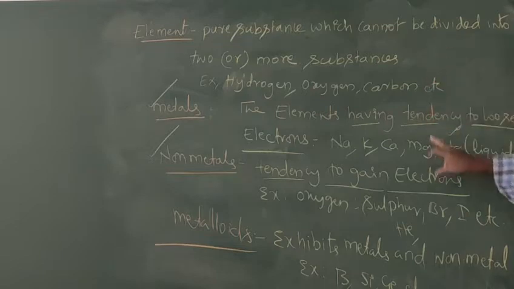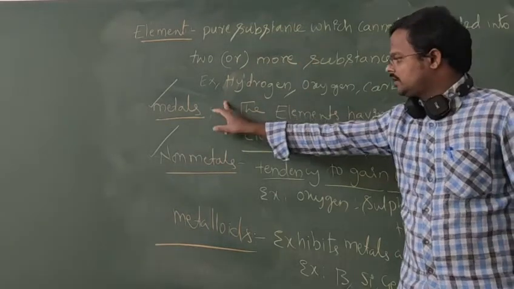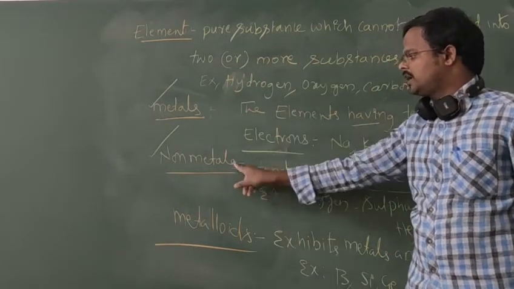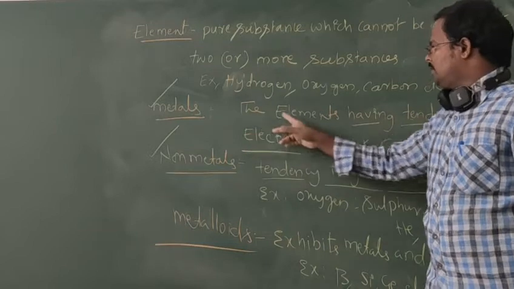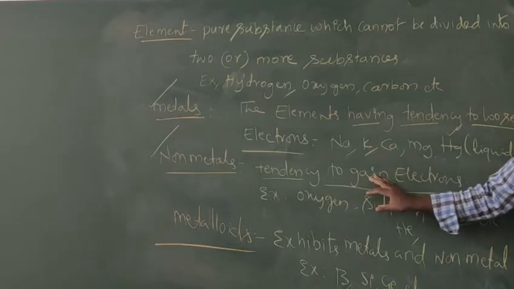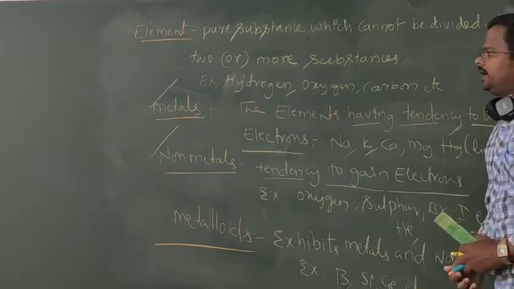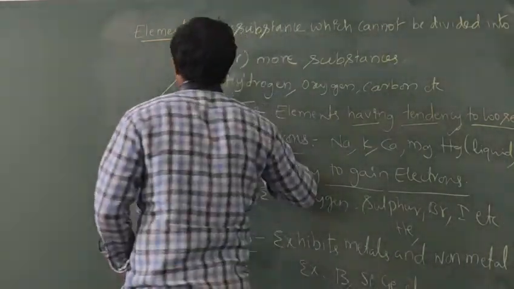So these are the types of elements. Based on their behavior or nature we divide elements into three types: metals, non-metals, metalloids. Metals have a tendency to lose electrons, non-metals have a tendency to gain electrons, and metalloids have the characters of both metals and non-metals. And the next important point is